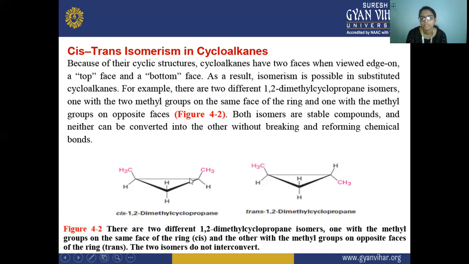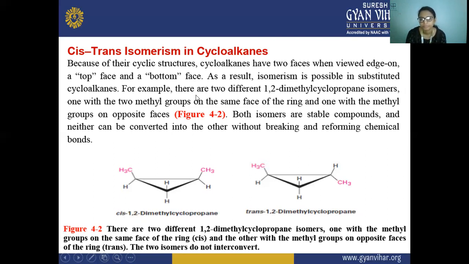So here it is written 1,2-dimethyl cyclopropane, because two methyl groups are attached to these carbon atoms. That is why it is known as 1,2-dimethyl cyclopropane.